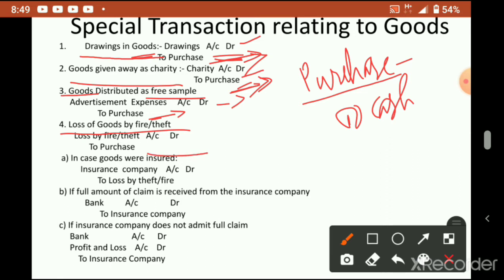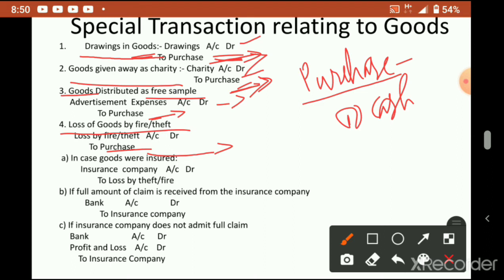Here also purchase only is credited. Okay. Purchase account is credited. Now here loss of goods is a little different from the other three cases. In drawings, giving goods as charity or distributing as free sample, the owner is knowingly doing it. Owner knew about what he is doing. But loss means an unexpected thing, that is a part of risk which is affecting the business.